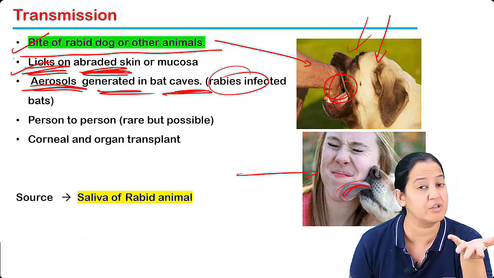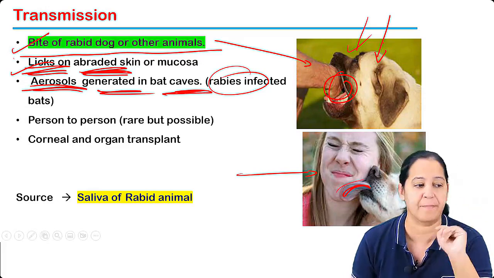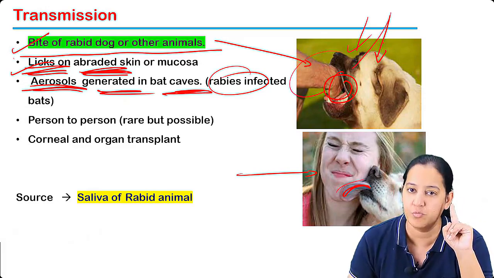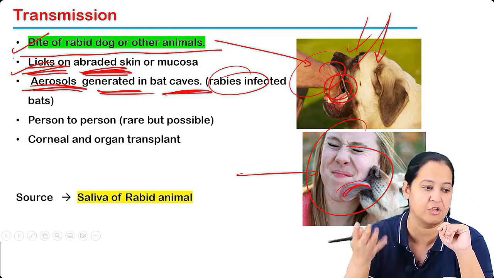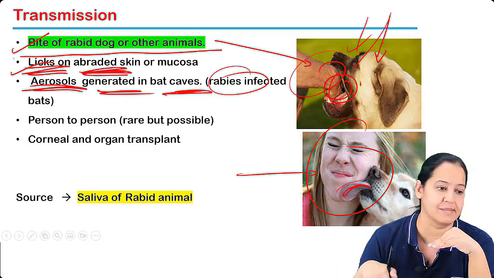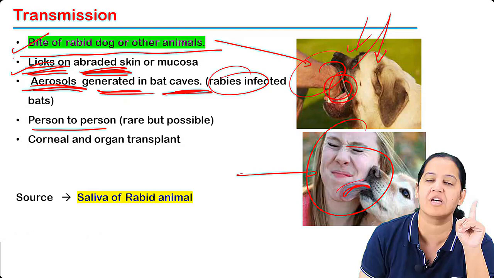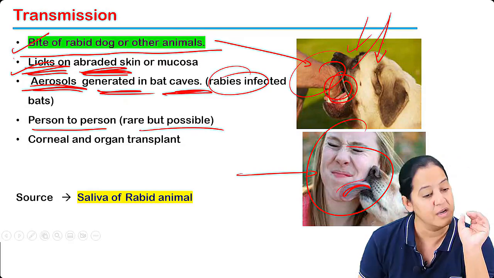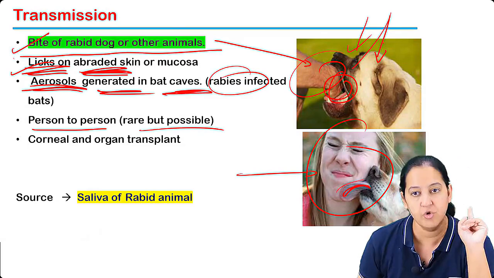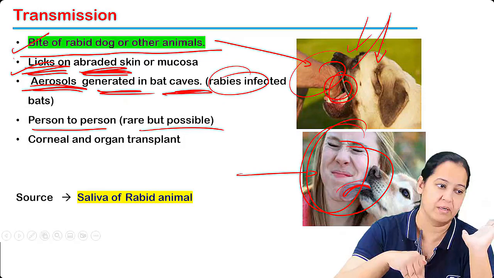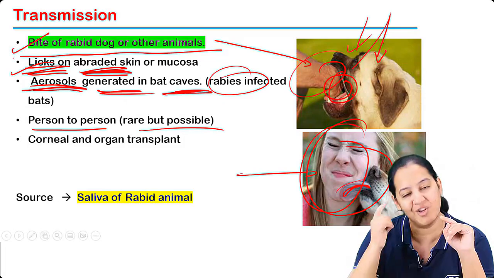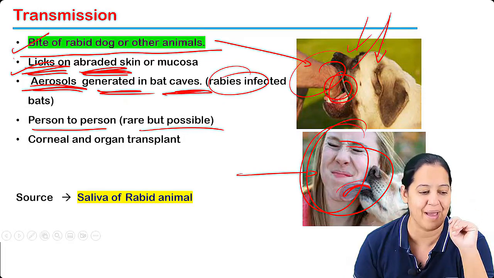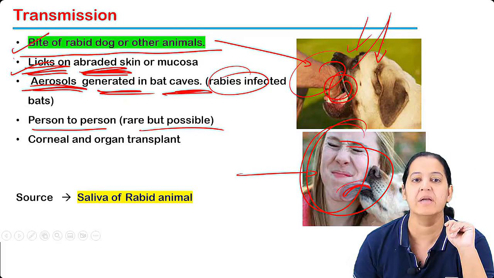Sometimes you may have heard the dog became mad and is biting everyone. It is a rabid dog. So whenever it bites the human, the human also becomes mad like the dog, and starts biting other humans. So human to human transmission only with the bite. Rare cases it can occur. Okay, got my point? And corneal and organ